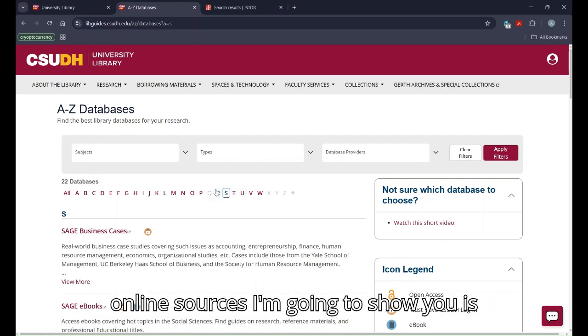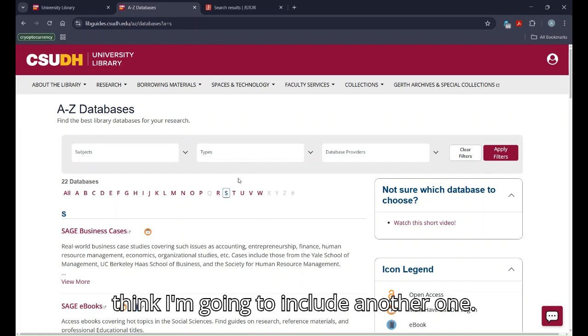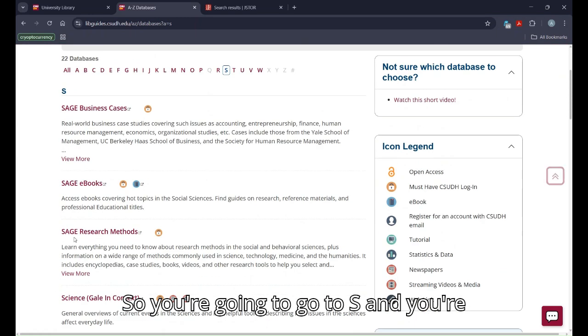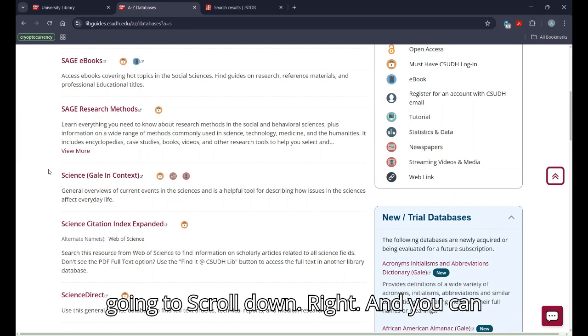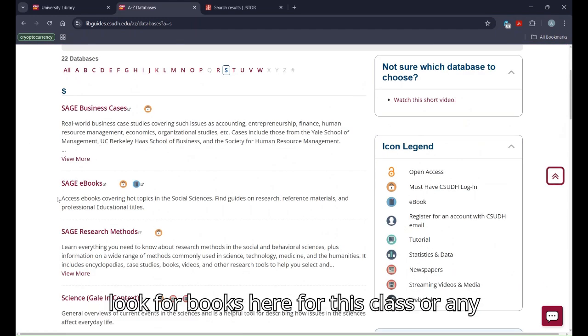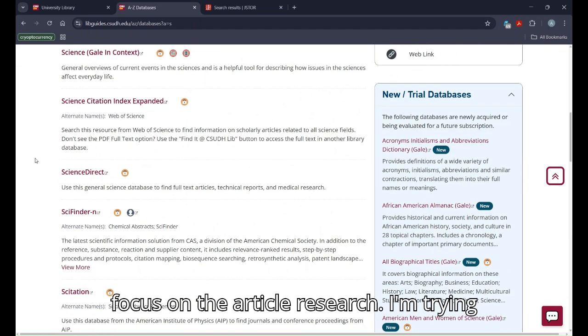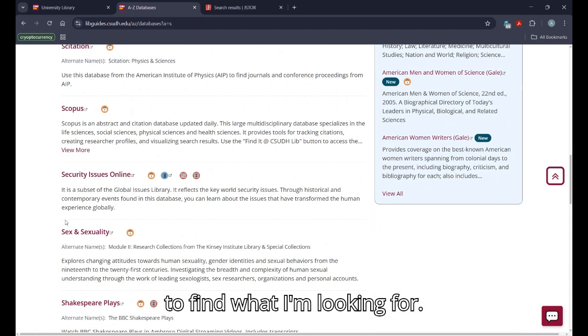Online sources I'm going to show you are Social Abstracts and Social Index. And I think I'm going to include another one. So you're going to go to S and scroll down, and you can see like a Sage business case. You could also look for books here for this class or any other class. But I just want to focus on the article research and trying to find what I'm looking for.